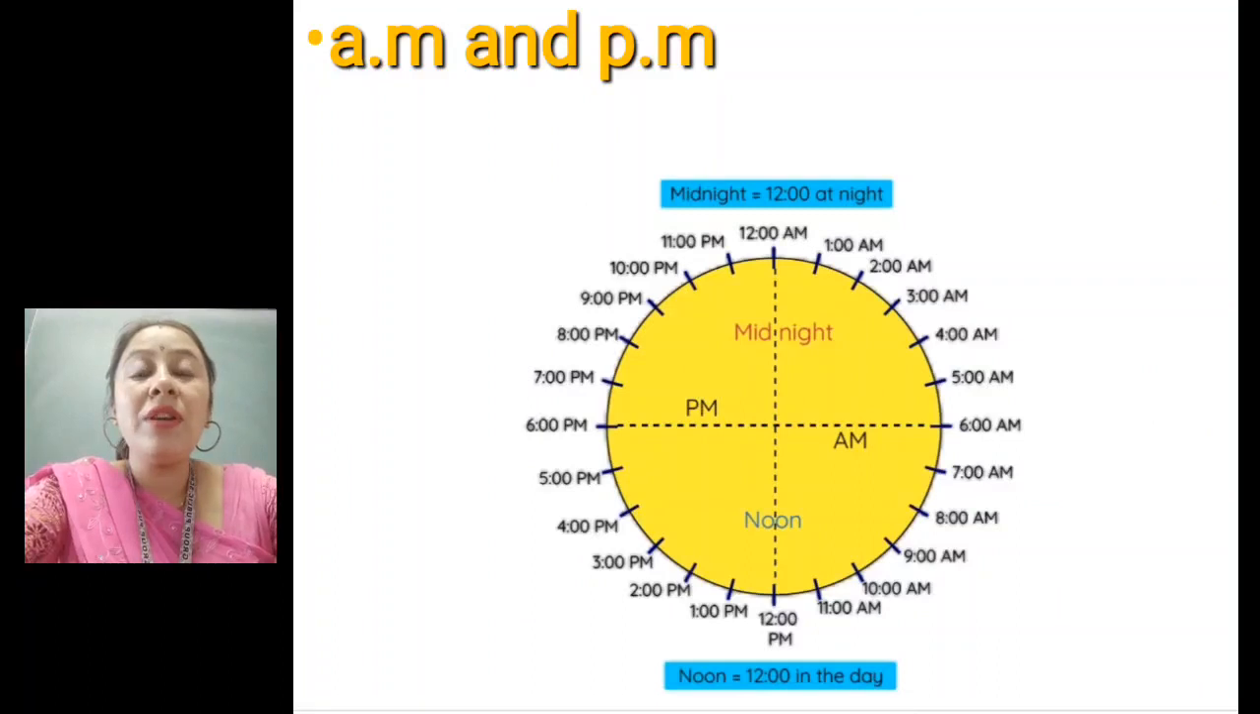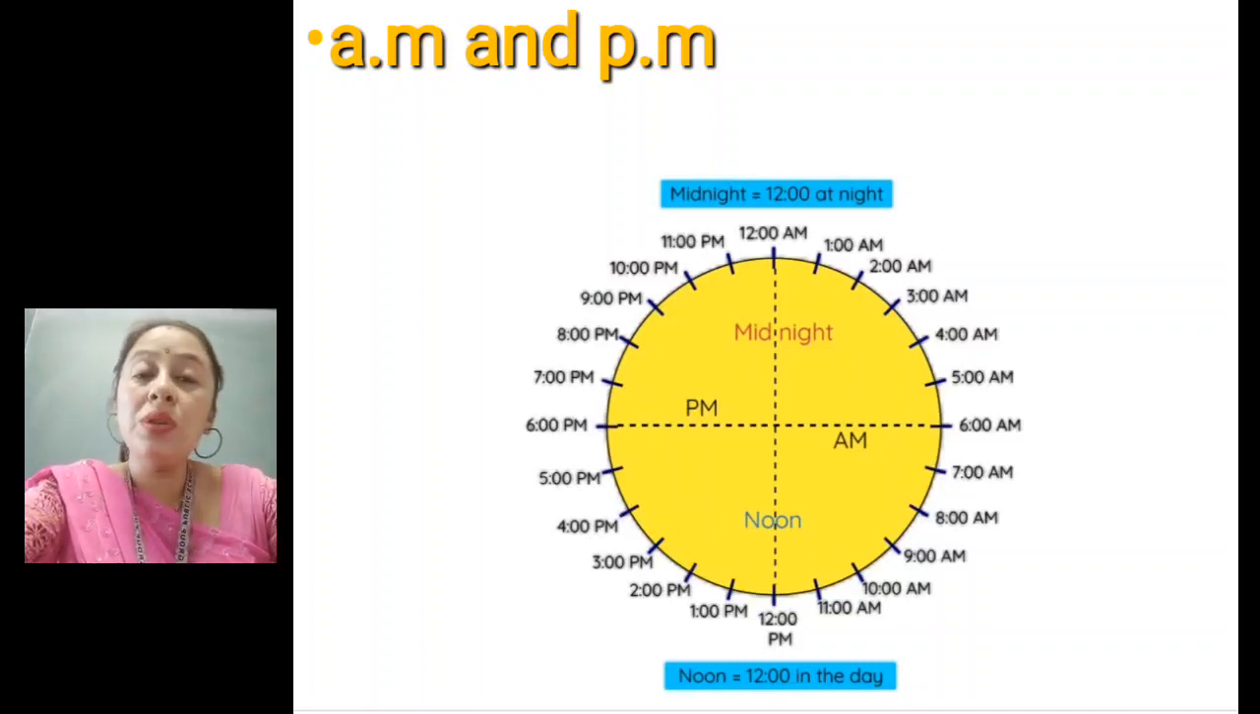AM means ante meridian, which starts at midnight. Midnight means in the night when you are sleeping, when it is 12, at that time 12 AM starts. And from there AM continues till noon 12. Then PM, that means post meridian, starts when it is 12 noon, when we all are having classes. So from that 12 we will say PM till 11 PM, and then at midnight, when 12 at night comes, we say 12 AM.